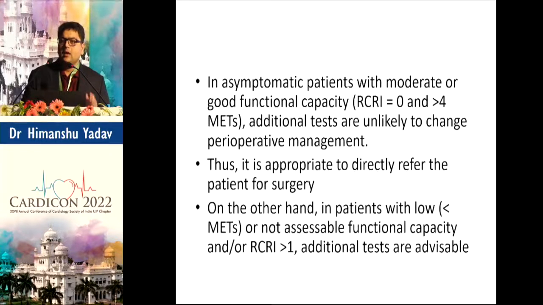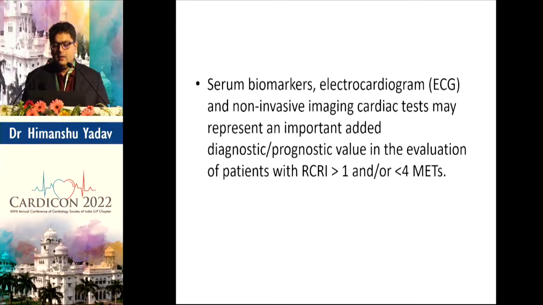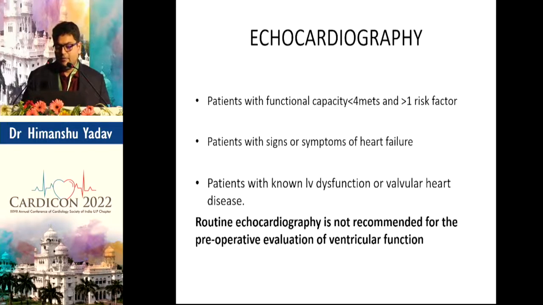When the exercise capacity is less than 4 METs and the RCRI risk score is more than 1, then we require other diagnostic tests like serum biomarkers, electrocardiogram and non-invasive cardiac imaging, which may represent an important added diagnostic and prognostic value in evaluation of patients with RCRI more than 1 and/or METs less than 4.